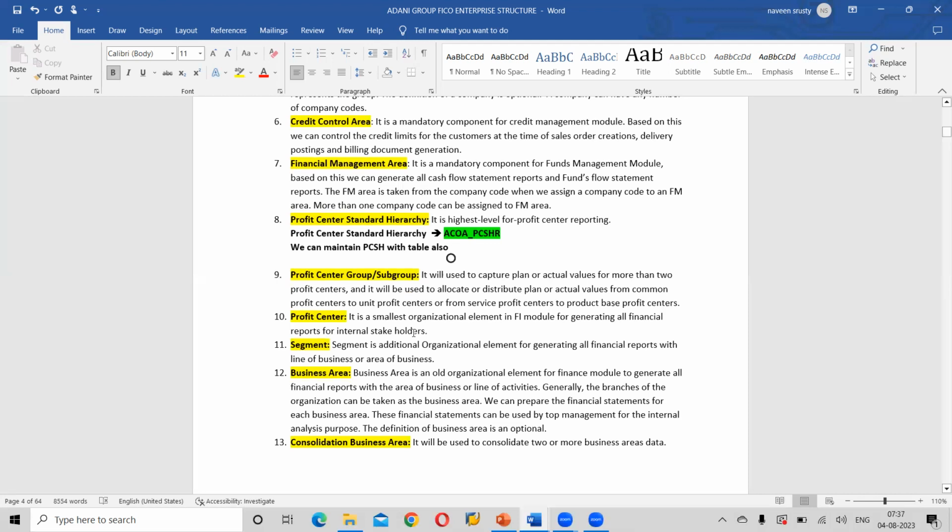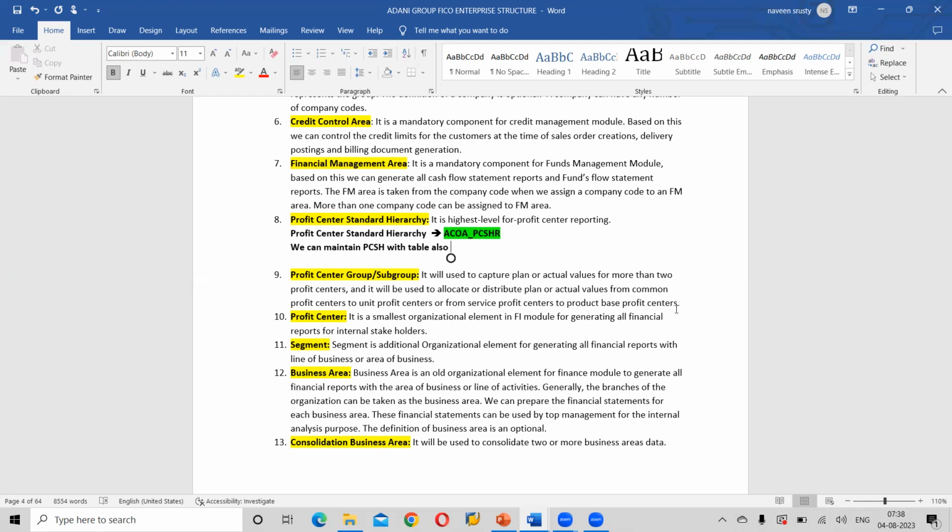Clear? So here, from service profit centers to product based profit centers. It's very simple. For profit centers, we have a hierarchy. One head profit center, I'm explaining in layman's terms. Under that, a parent profit center, and under that, child profit centers. For each profit center, we will plan some amount to spend, and that amount will be distributed by the parent profit center.